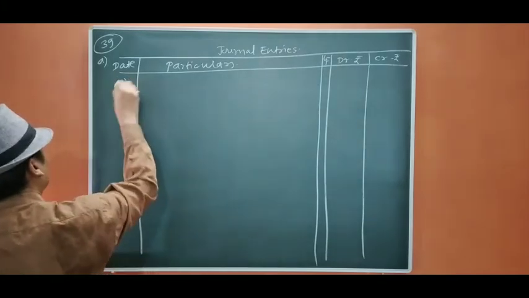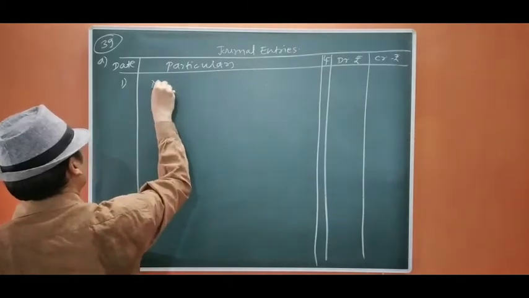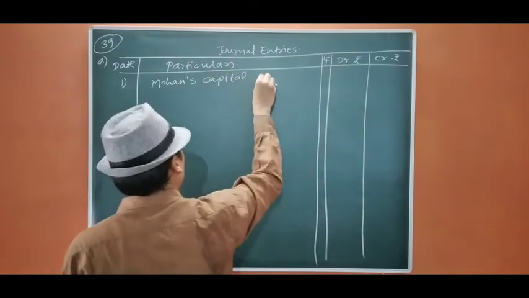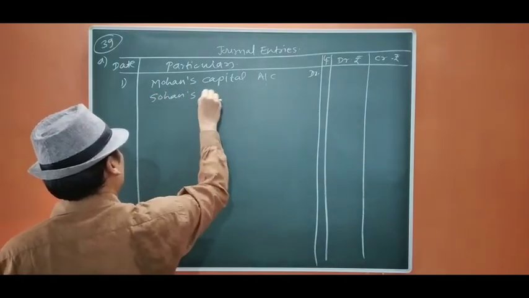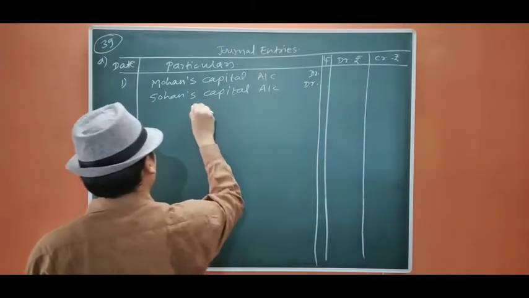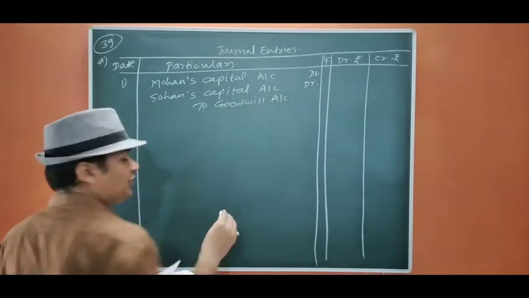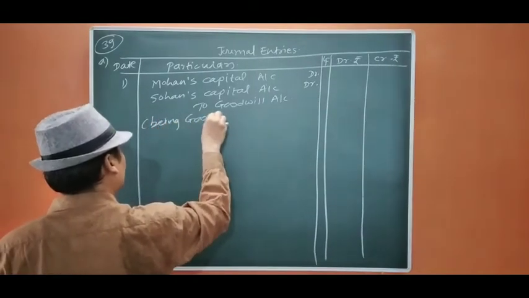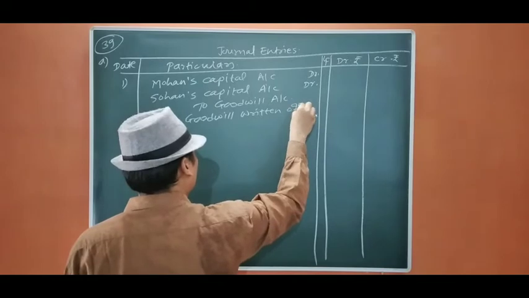The first entry we are going to pass is Mohan's capital account debit, Sohan's capital account debit, to goodwill account. This entry will remain the same, but the amount is going to change in all 3 cases. Being goodwill written off. We are going to write this in the old ratio.